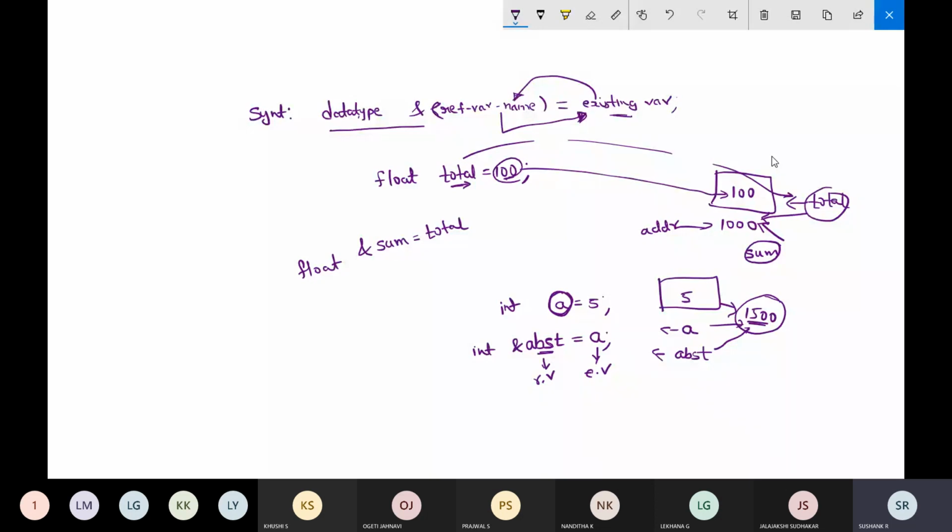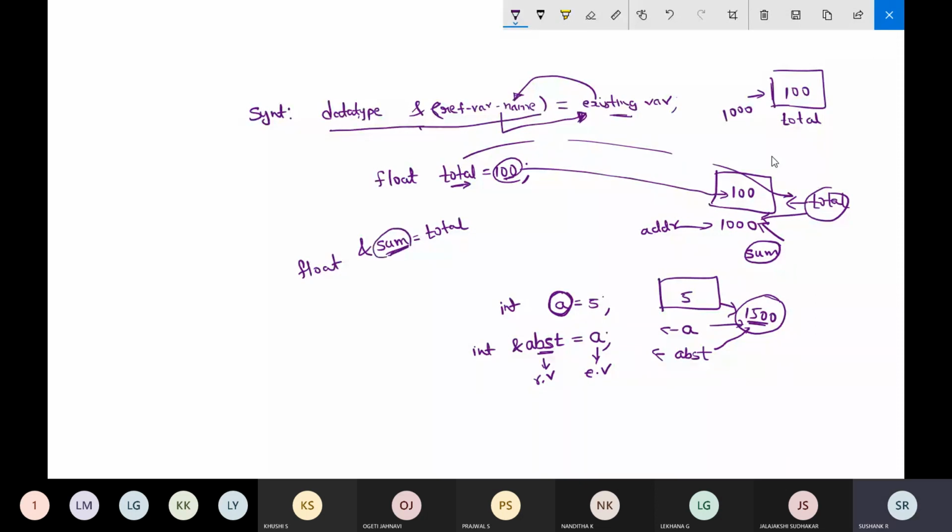If I go with the existing example here, there was one variable called total, and some value 100 was stored at some location 1000. For this I created one reference variable called sum. This is the syntax to create a reference variable.